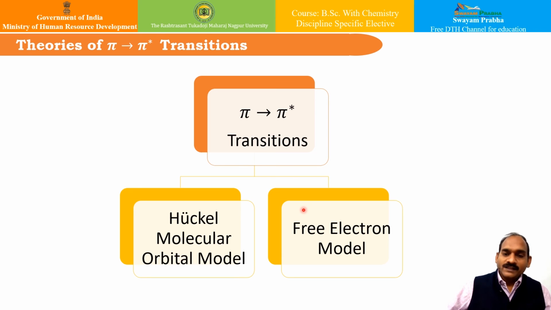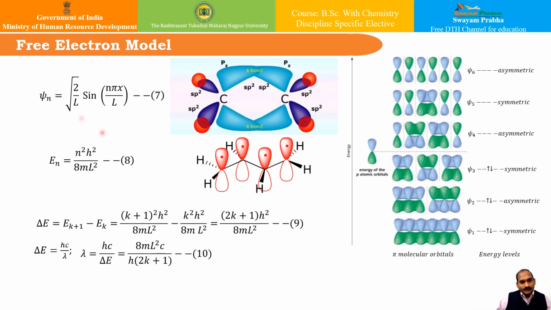So let us begin with the free electron model. In this model, the analogy is very simple.